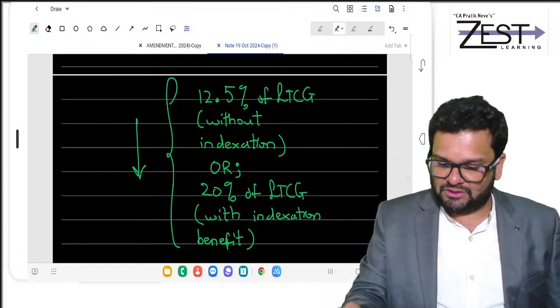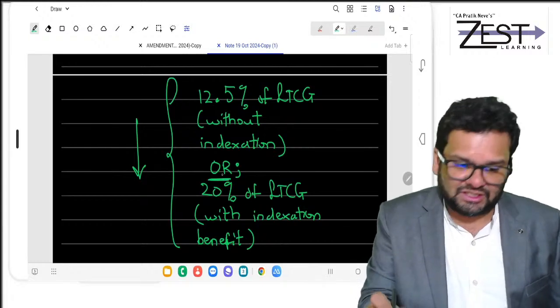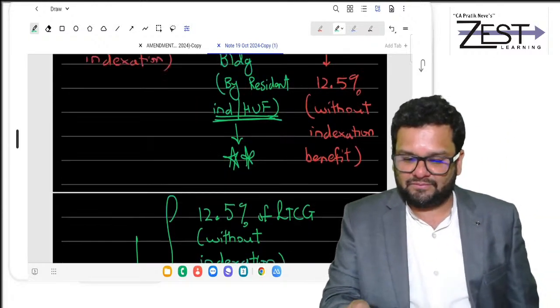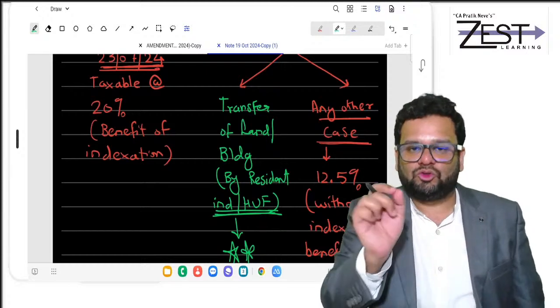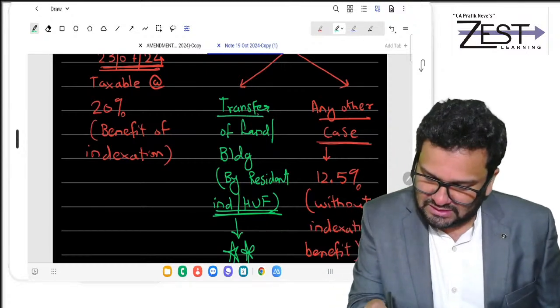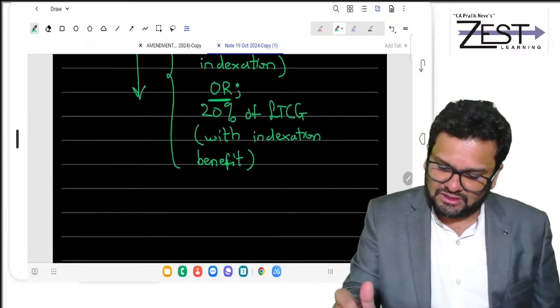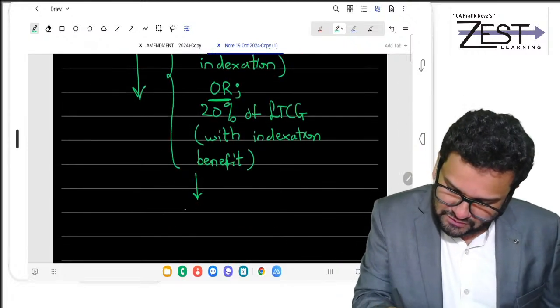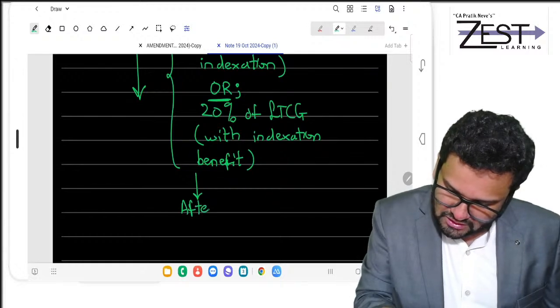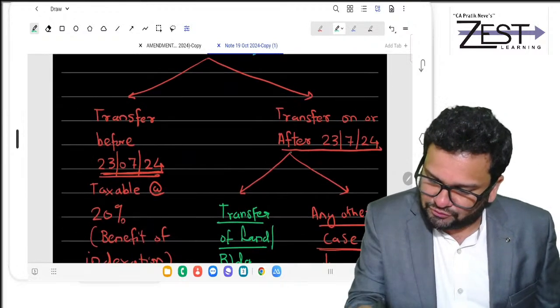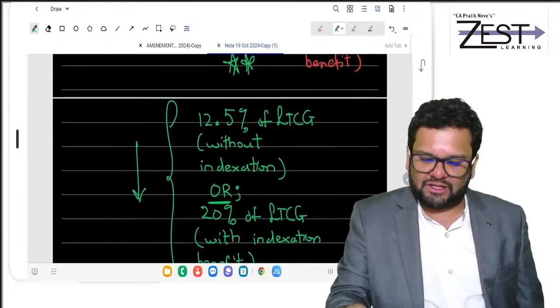So huge consideration is given for those assessees who are transferring land or building, and this transfer should be, of course, as you know, in the after. No need to tell you.